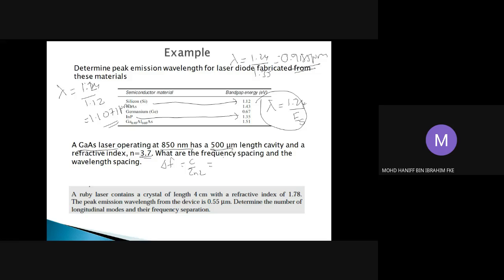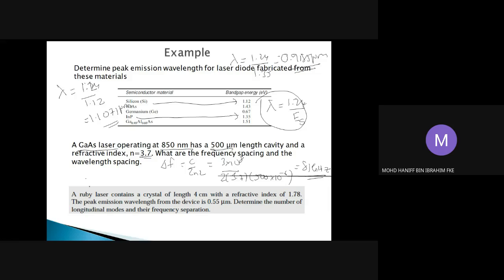So C is the speed of light, which is 3 times 10 to the power of 8, whereas N equals 3.7, and the length of this cavity is 500 times 10 to the power of negative 6. So the answer for this will be equal to 81 gigahertz. So that should be your frequency spacing between the modes in your lasers. Okay, that should be the frequency spacing.